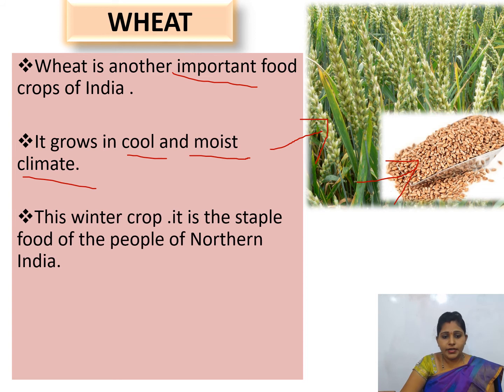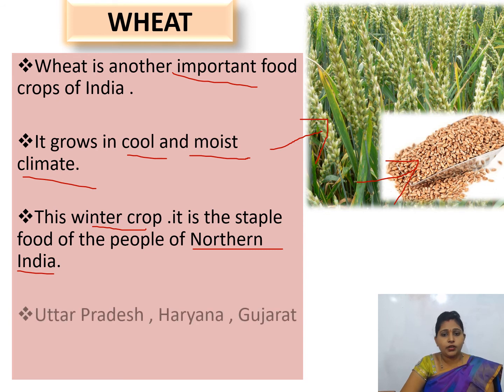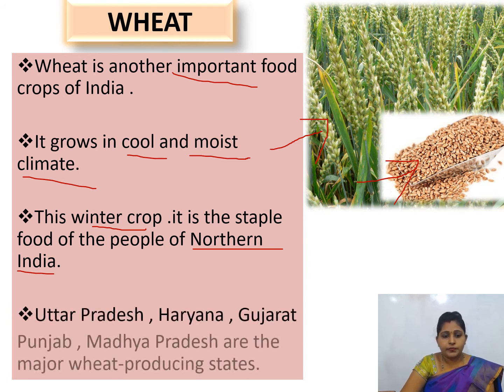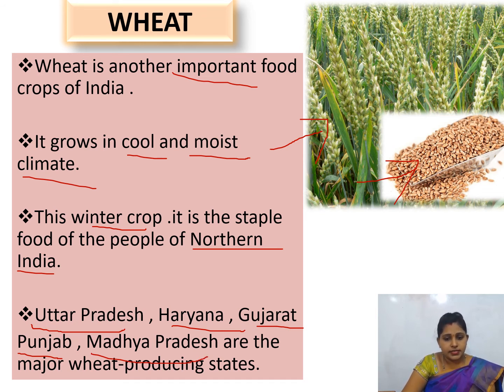This winter crop is the staple food of the people who stay in Northern India. Some of the states are Uttar Pradesh, Haryana, Gujarat, Punjab, Madhya Pradesh, which are the major wheat producing states.